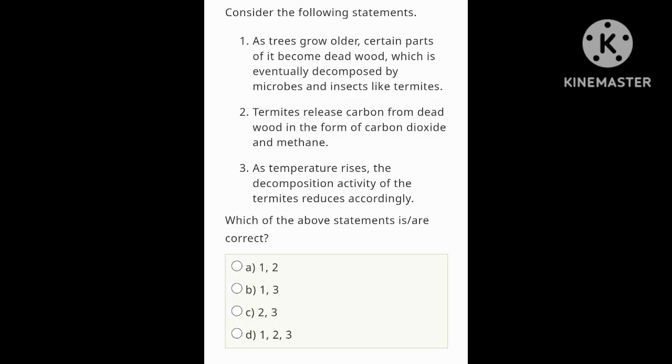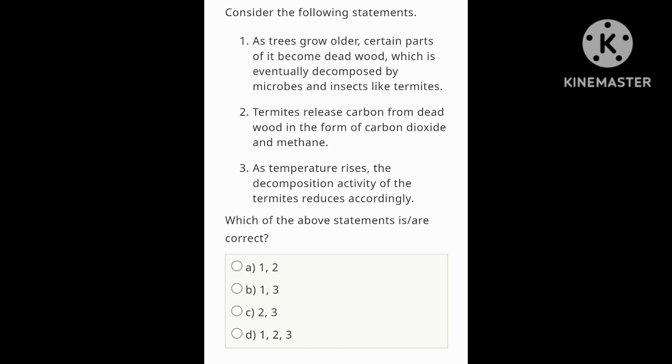First question: consider the following statements. As trees grow older, certain parts of them become dead wood, which is eventually decomposed by microbes and insects like termites. This statement is correct. Second, termites release carbon from dead wood in the form of carbon dioxide and methane. This statement is also correct. Third, as temperature rises, the decomposition activity of the termite reduces accordingly. No, this one is wrong, because as temperature rises, the decomposition activity of the termite increases. So statement 3 is wrong.